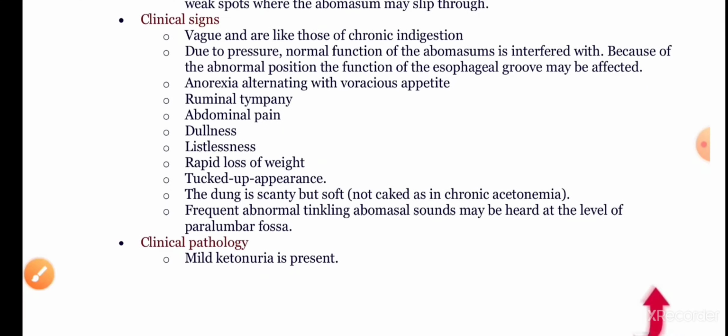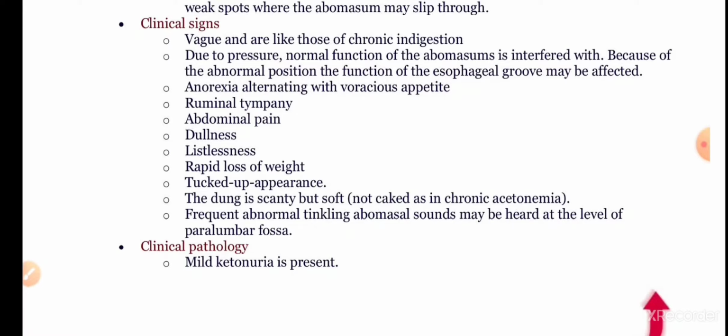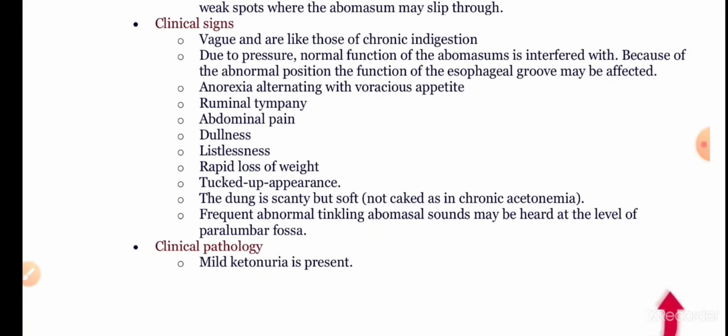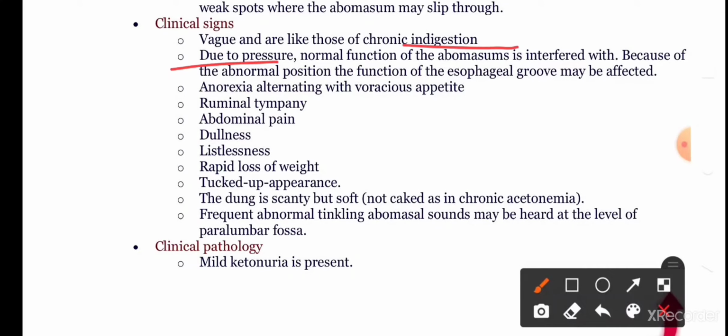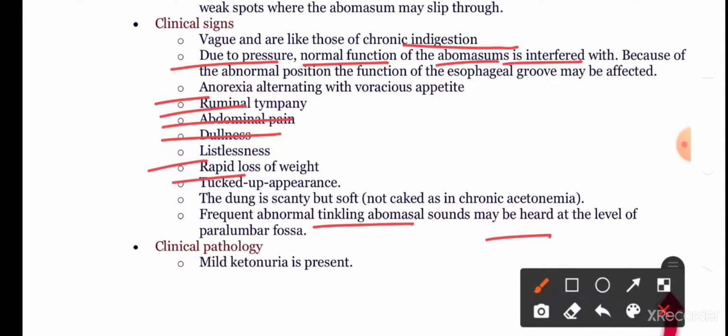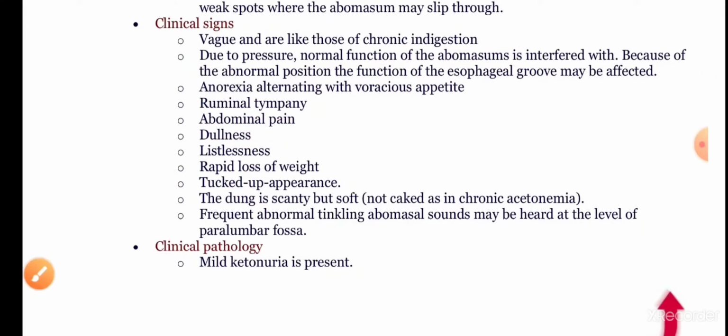Clinically, the signs are vague; no specific clinical signs are observed. These signs are like those of chronic indigestion. Due to pressure, the normal function of the abomasum is interfered with. Anorexia and ruminal tympany, abdominal pain, dullness, rapid loss of weight, tucked up appearance. The feces are scanty but soft, and frequent abnormal tinkling abomasal sounds may be heard at the level of the paralumbar fossa. And clinically, mild ketonuria may be present.